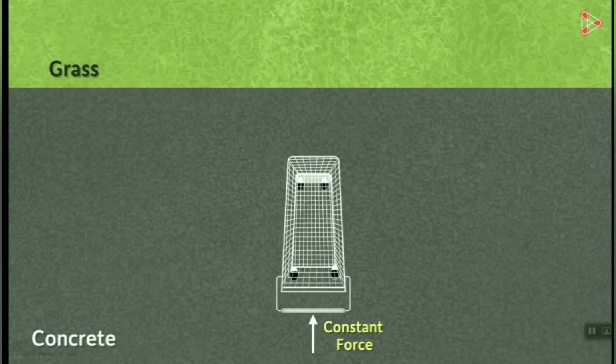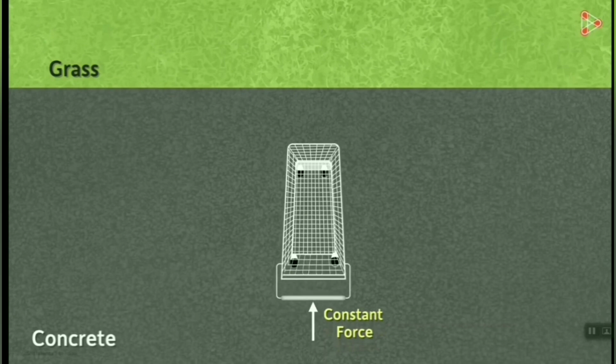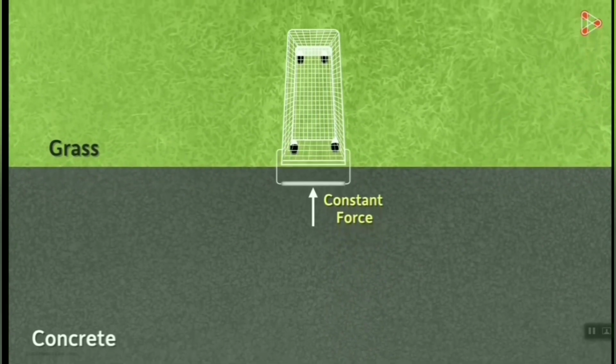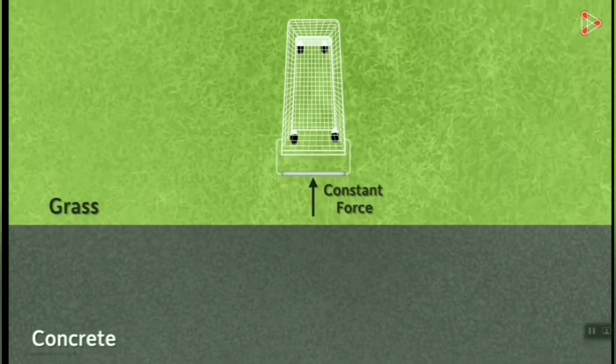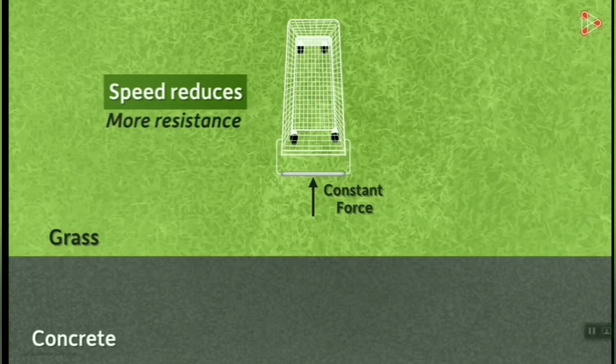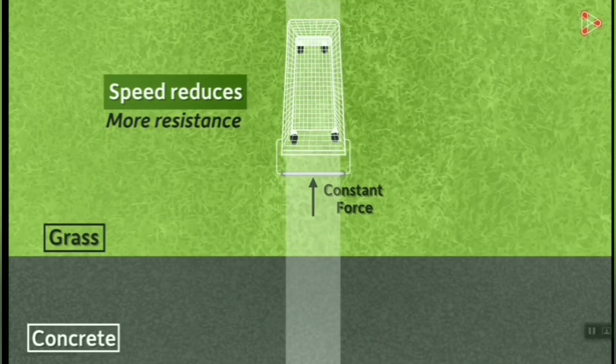Let us see what happens when I start to move from concrete road to the grass. What did you notice? As the wheels of the cart entered the grass surface, their speed reduced. The cart travelled at a much lower speed on grass than on the concrete road. And the reason for slower speed is rather obvious. The grass offers more resistance to the motion of the cart than the concrete road. Here, we can consider the concrete road and grass as two different media through which the cart is moving. Note that the direction of the cart is same in both the media.